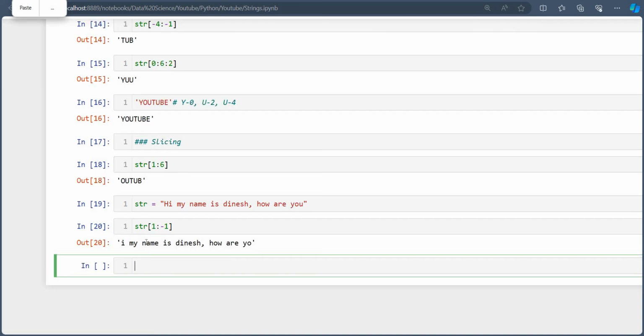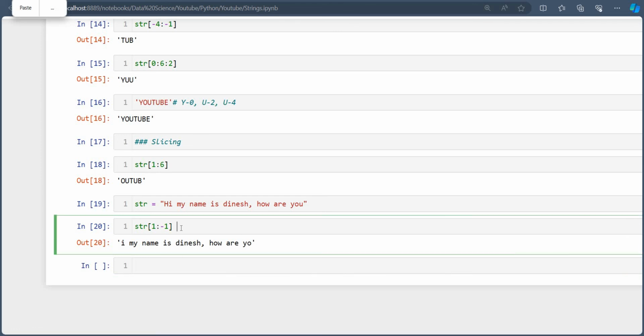So if you see, my name is Dinesh, how are you? So 1 to -1. This is the slicing which we can do for removing the first and last character. This is a very important thing. You can write it down: used to remove first and last character.